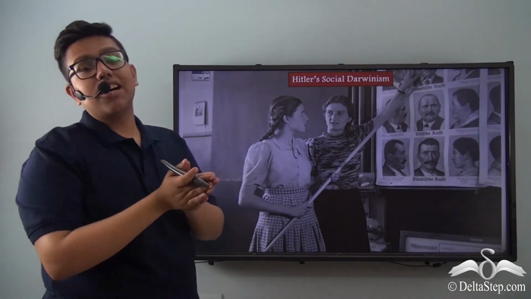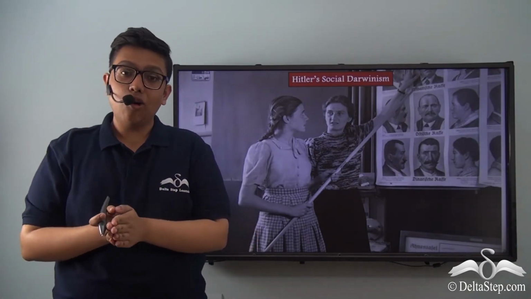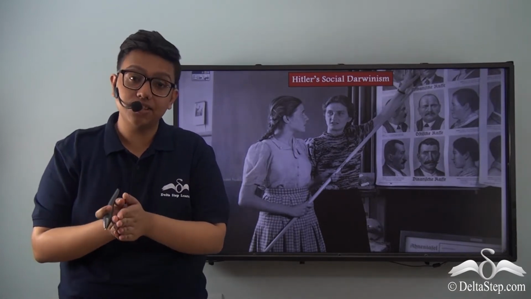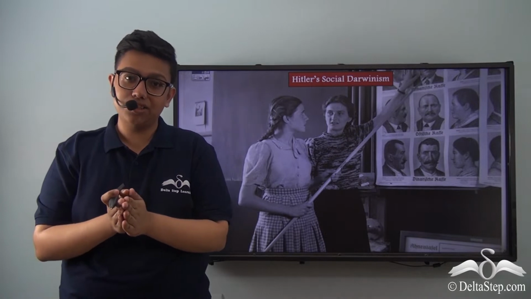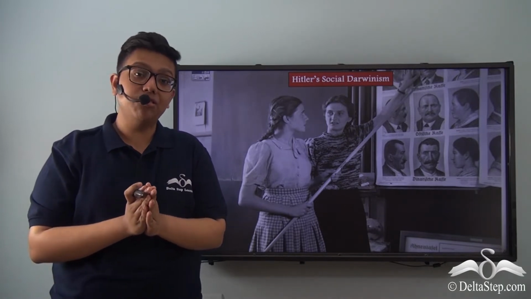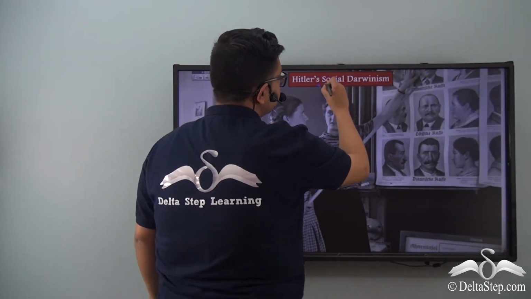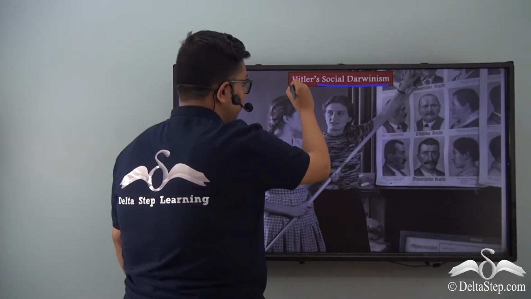Let us start our discussion on a particular policy of Nazi Germany. This policy is the translation of the racialist ideology that was particular and unique to Nazism itself, and that is the policy of social Darwinism as applied by Hitler himself.